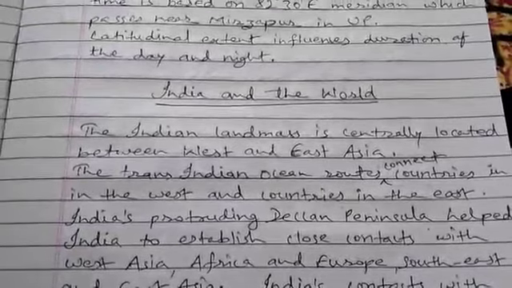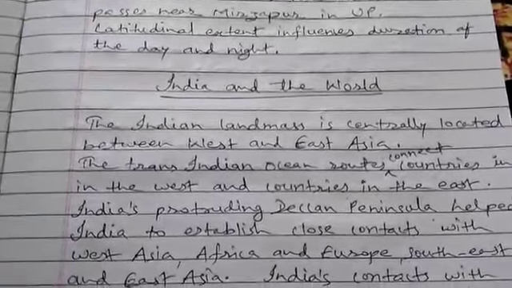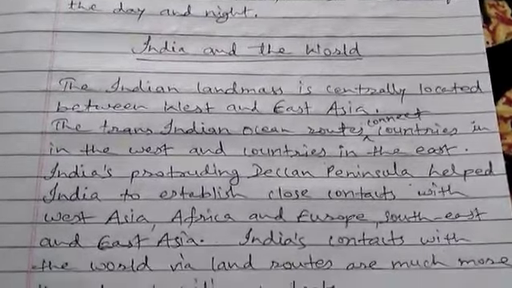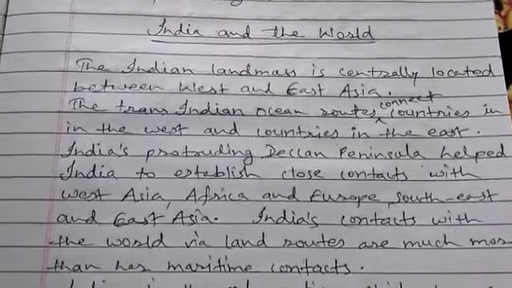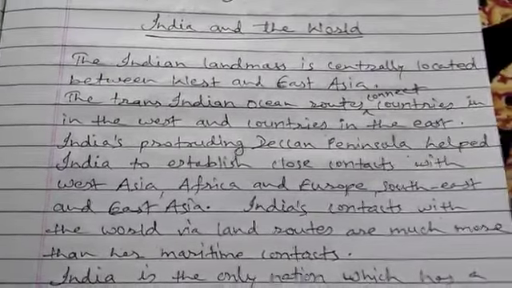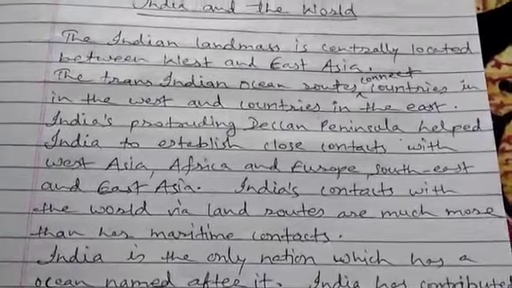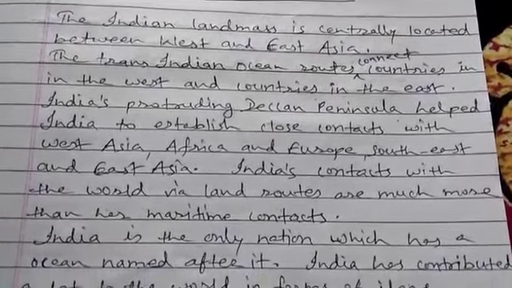India and the world. The Indian landmass is centrally located between West and East Asia. The Trans-Indian Ocean routes connect countries in the west and countries in the east.